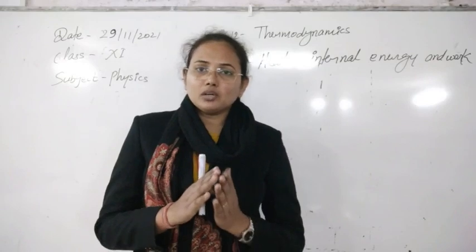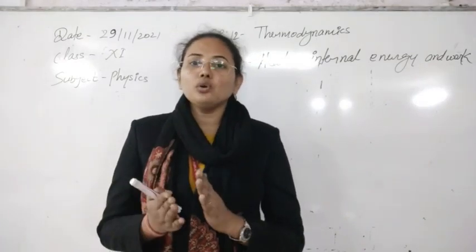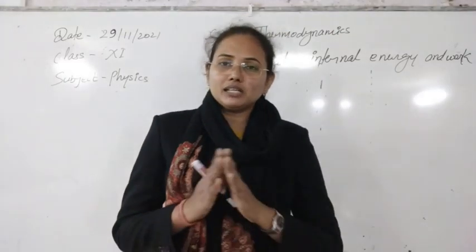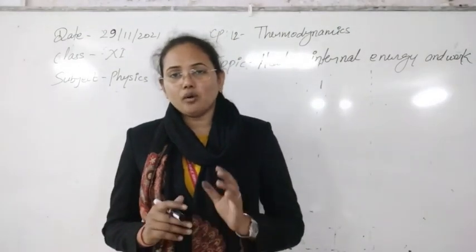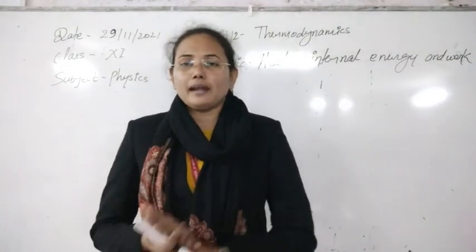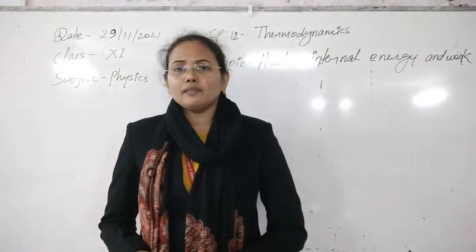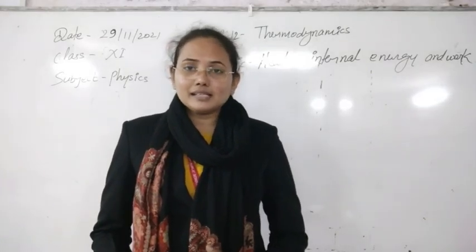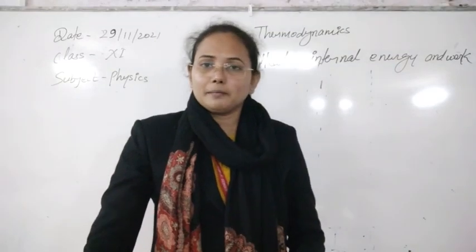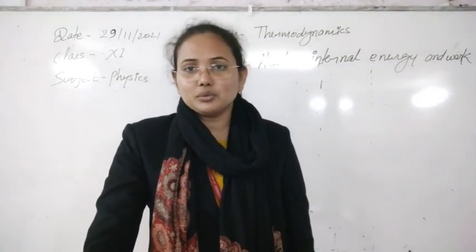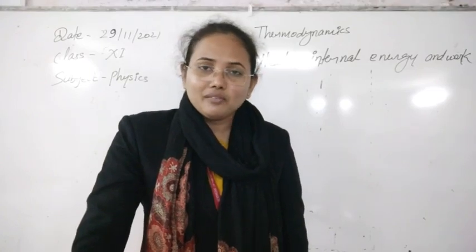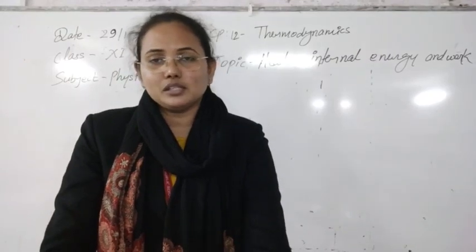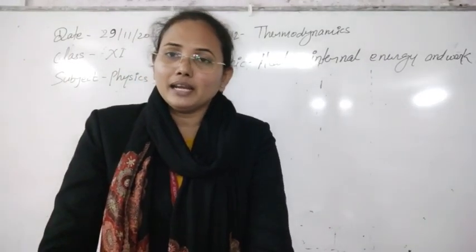Thermal equilibrium will be set up when the temperature becomes constant. To make the temperature constant, heat will flow from the higher temperature body to the lower temperature body. Due to that heat flow, the internal energy of the system will increase. The reason is that the kinetic energy of the system changes due to the change in temperature. So we can always say that due to variation in temperature, there is also variation in internal energy. So we can change the internal energy by giving heat to the system.